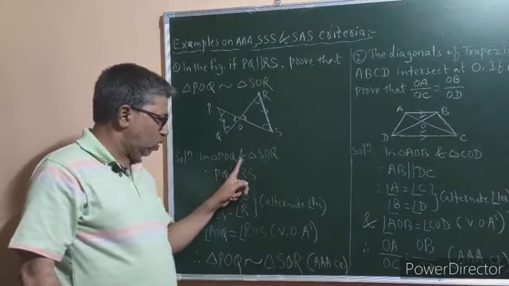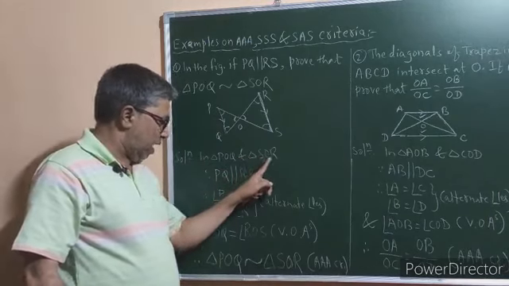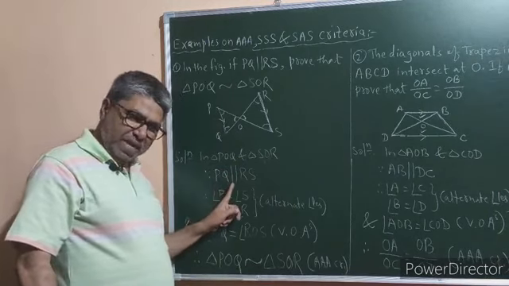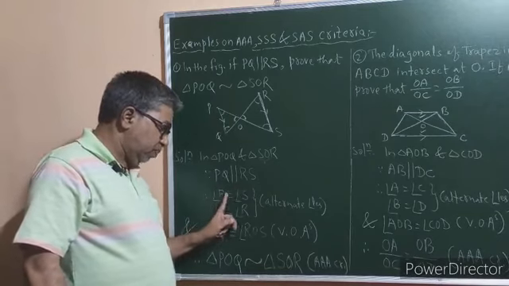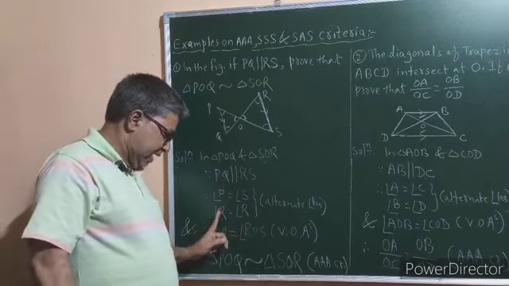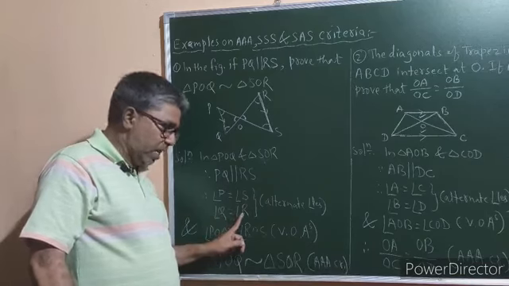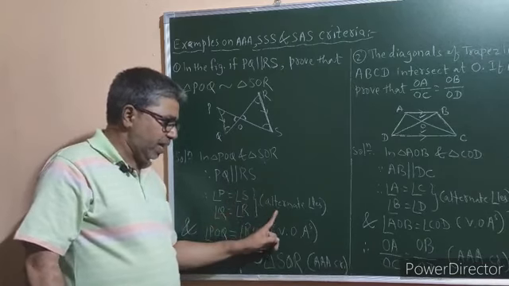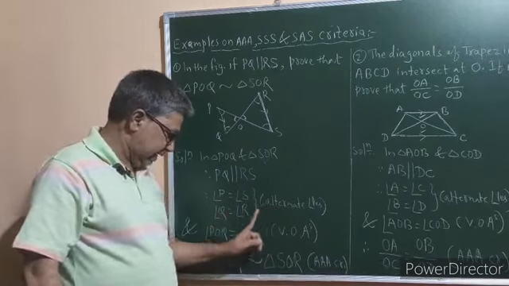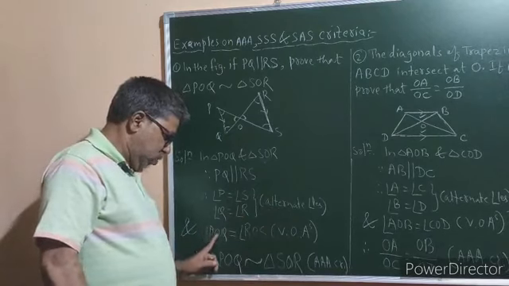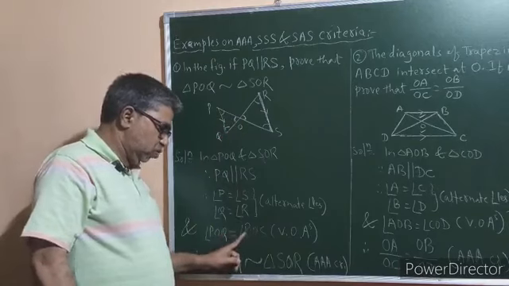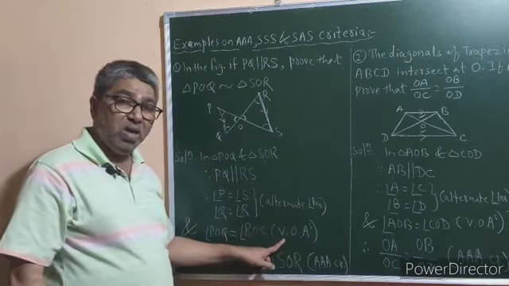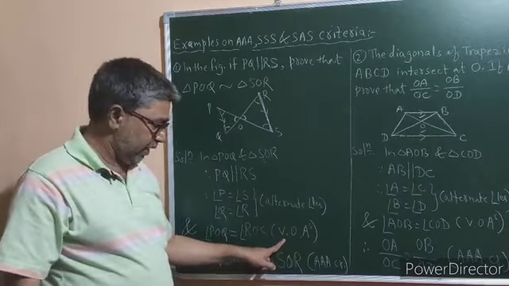In triangle POQ and triangle SOR, since PQ is parallel to RS, therefore angle P is equal to angle S, and angle Q is equal to angle R. They are equal because they are pairs of alternate angles. Now angle POQ is equal to angle ROS. These two angles are equal because they are vertically opposite angles.